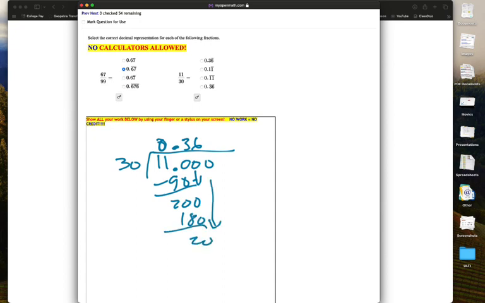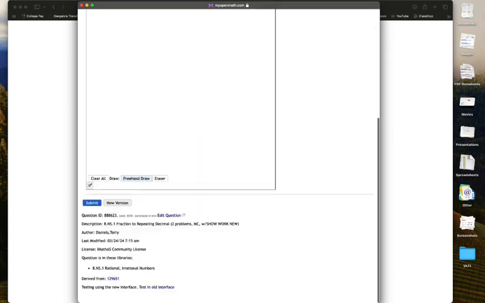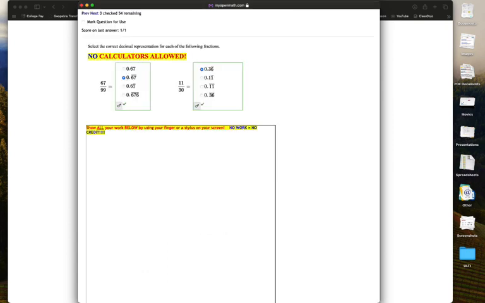Subtract. And then you can see that the 6 is simply going to keep repeating over and over and over again. So that's a partial repeating, 0.36, where only the 6 is repeating. And that would be that particular part right there.